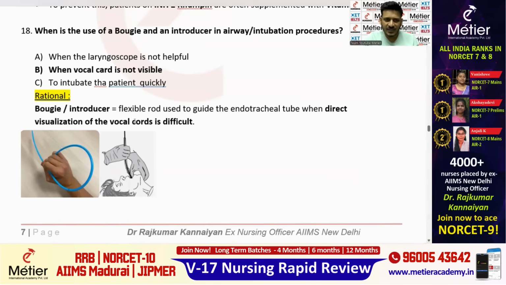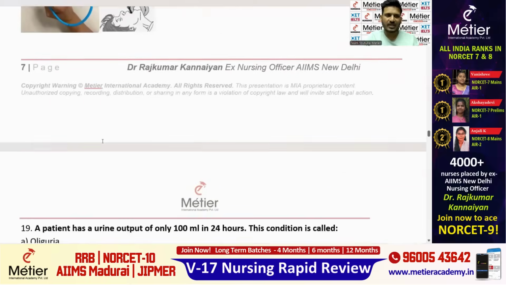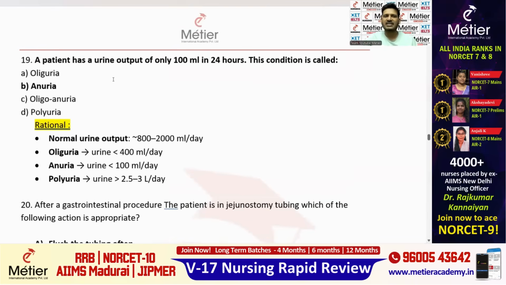You can see this black colored one is the bougie. It is inserted inside the vocal cord first, and the endotracheal tube is then passed over it. So this is how it acts as an assistive device. When the vocal cord is not visible, that time we can go with the bougie. So here the right answer is option B.